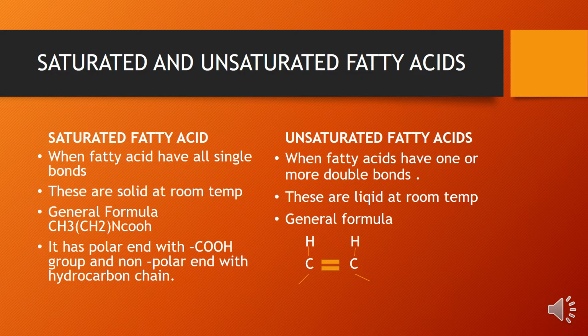All saturated fatty acids are solid at room temperature, but unsaturated fatty acids are liquid at room temperature. What is this formula? CH3, CH2, n COOH. It has a polar end with COOH group and a non-polar end with hydrocarbon chain.